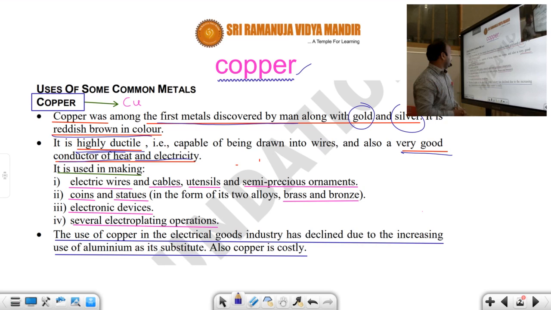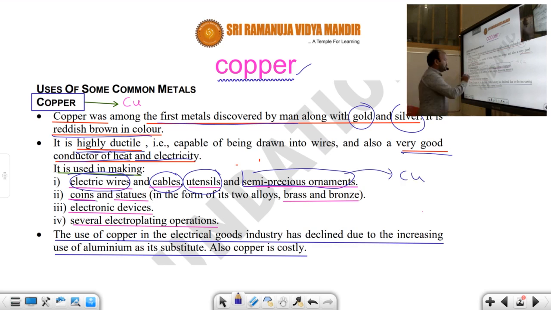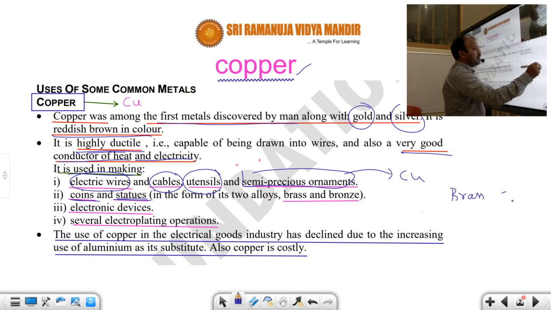And it is used in making... where is copper metal used? It is generally used for making electrical wires, cables, handles of utensils, and semi-precious ornaments. It is also useful for making coins, and it is used for statues. Generally, statues contain the alloys brass and bronze.